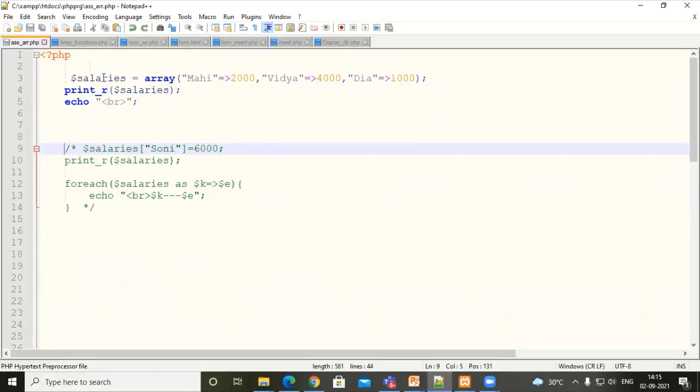So here, just assume we are having salaries as an array. Which type of array is it? It is of type associative. How come? Because we are having this index which is of type string. And now how to retrieve or traverse those array elements one by one? So first, the option is you can go with print_r. Now what will this function do? Before that, just observe the output part.